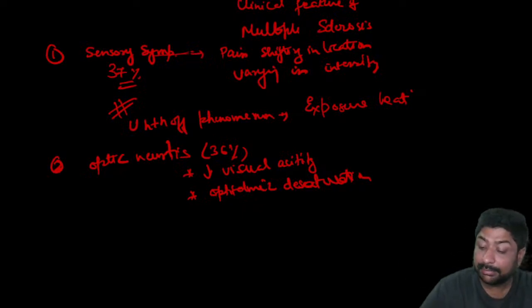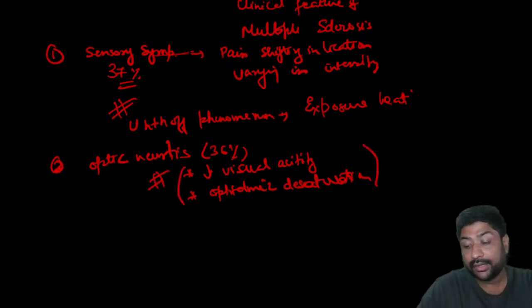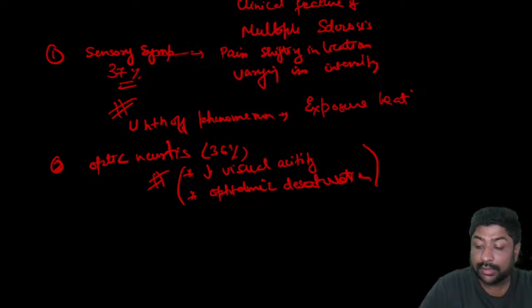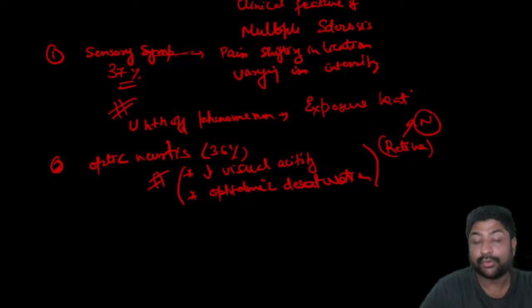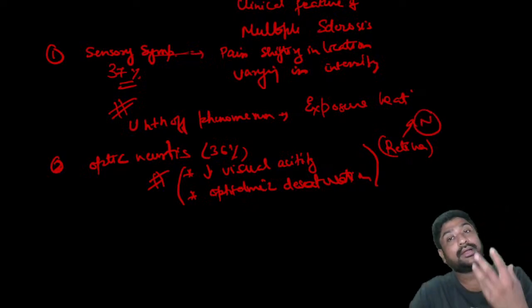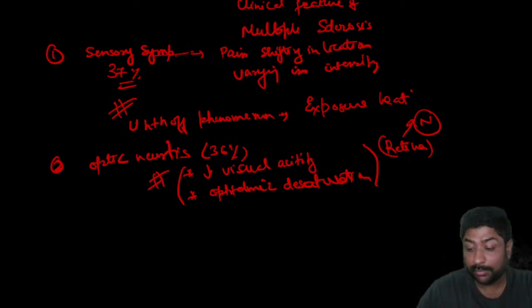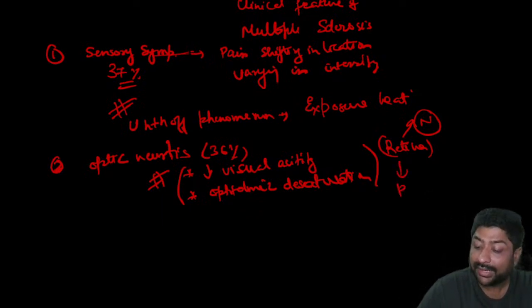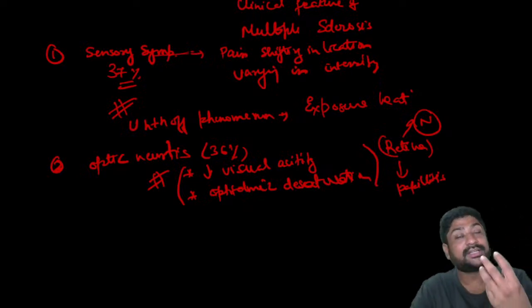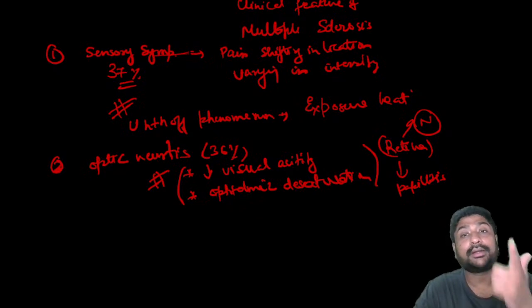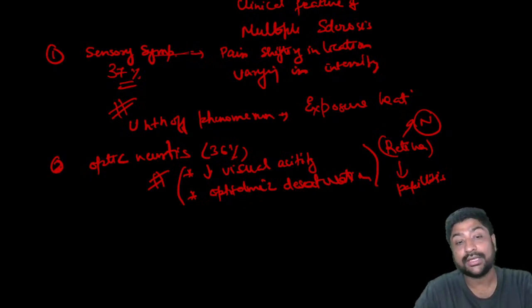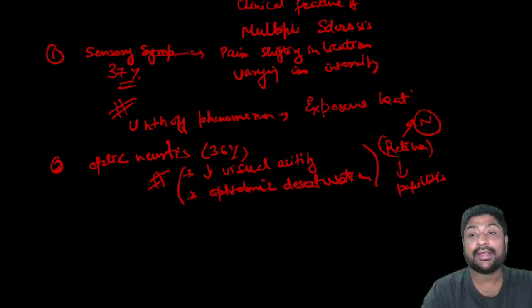Very characteristically, remember that if you do an ophthalmoscopy, the retina will look normal, because all the things are behind the retina. Sometimes you may have papillitis, but primarily it will not be there. The patient is having so many ocular symptoms, but the retina on ophthalmoscopy is normal. So this is again very, very characteristic.